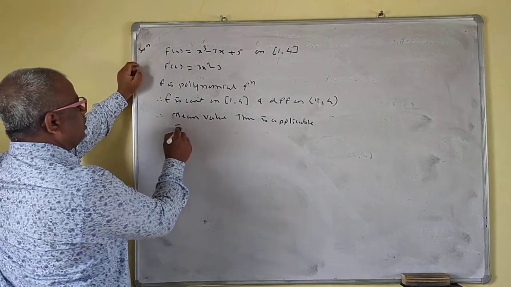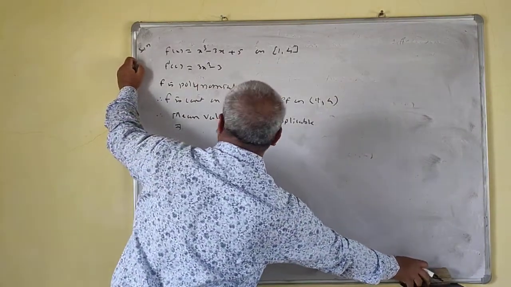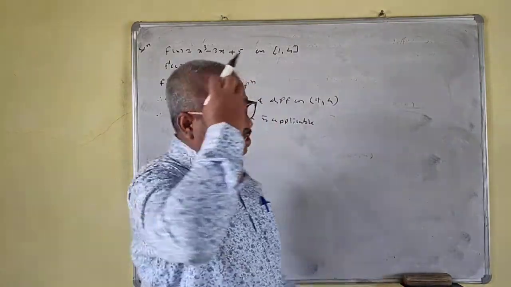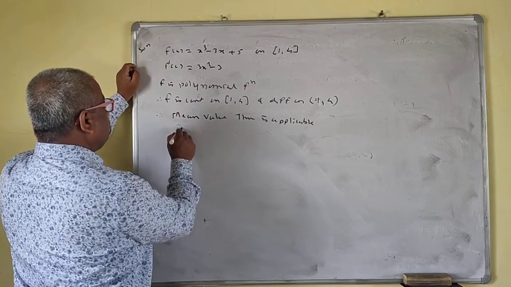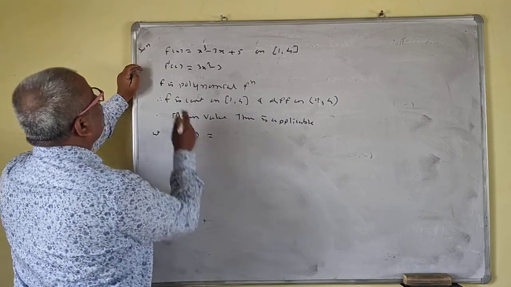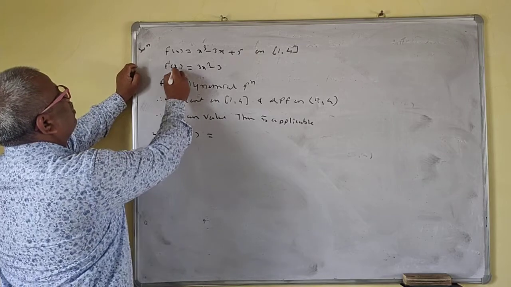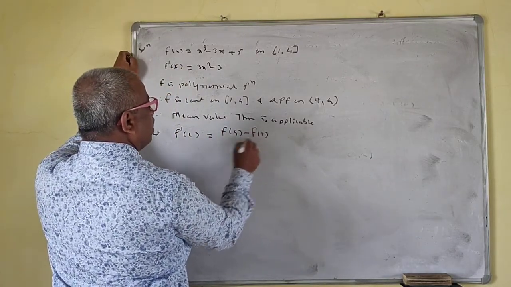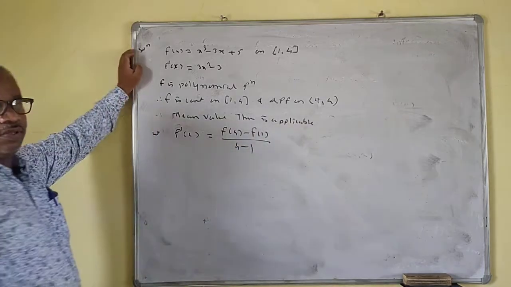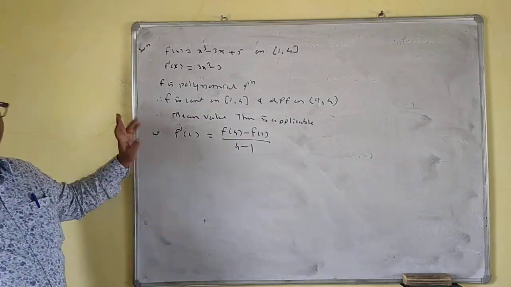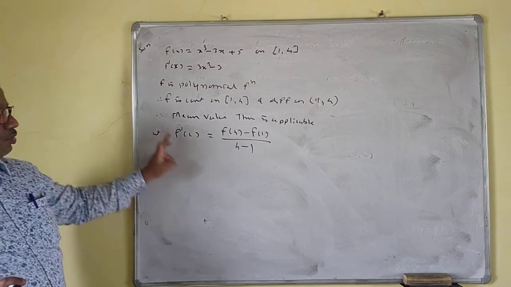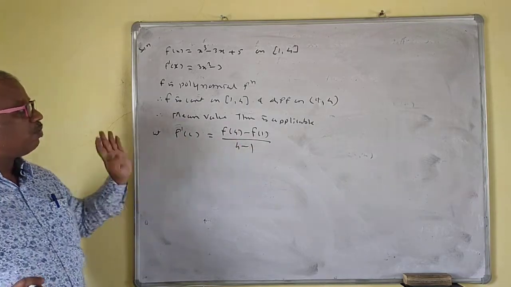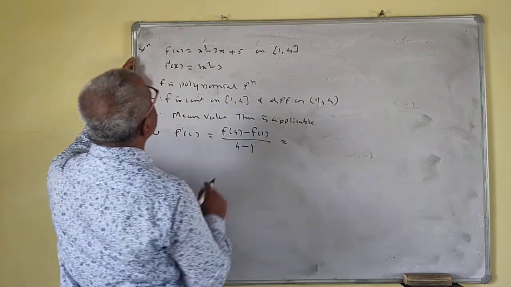So there exists c that we have to find, we have to verify. That means we have to check whether c is in the open interval ab such that f prime c is equal to f of 4 minus f of 1 upon 4 minus 1. We have already calculated f prime x. If this equation is given to you, you have to find the value of c. This may be given as f prime c is equal to f of 1 minus f of 4 upon 1 minus 4. So f of 4 is what?